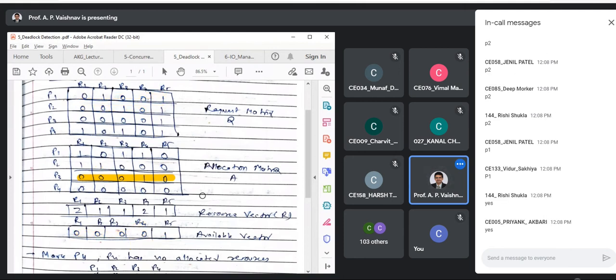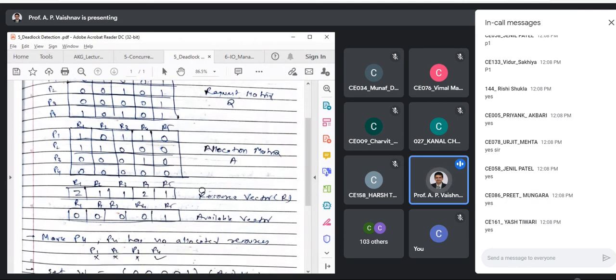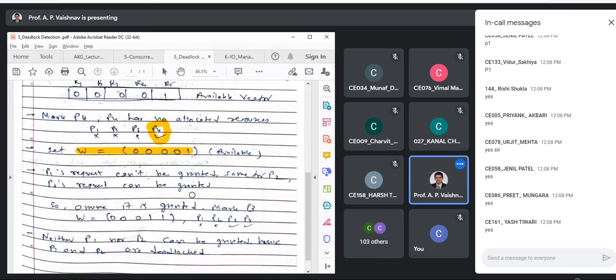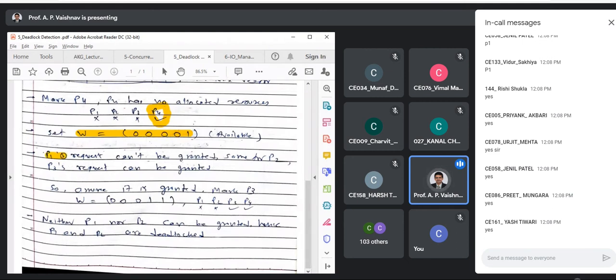We have solved the example within, I think, 1 or 1.5 minutes, so it does not take much time. Let us go through the process. As I said, first you unmark all processes. Then you check for zeros. If you have a row of zeros, mark that process. That's what we have done over here. Then we initialize W with this value. Then we check if P1's request can be granted. No, so P1 can't be granted. Same for P2. P3 can be granted.